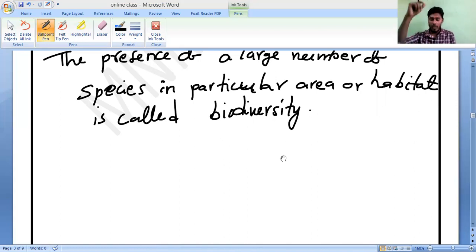So that is only called biodiversity. Always biodiversity denotes the richness of species. Note it down.